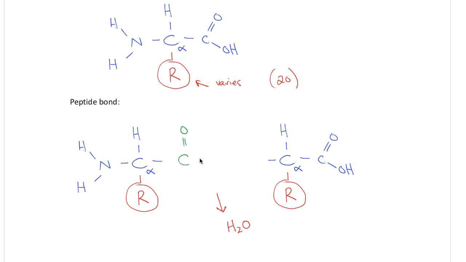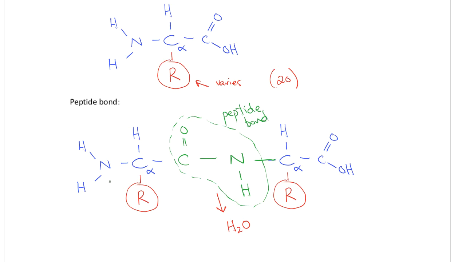C double bonded to O, single bonded to N, and an H. So this bond here is called the peptide bond. So what we've seen is a dehydration or a condensation reaction between the carboxyl group of one amino acid and the amine group of the other, again releasing water and forming a peptide bond.